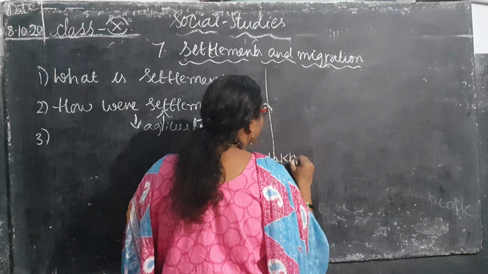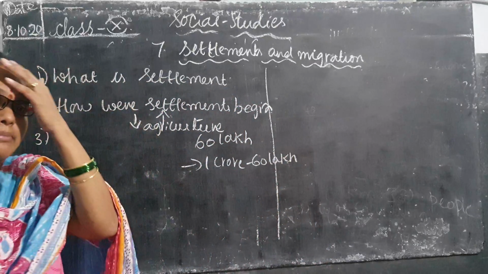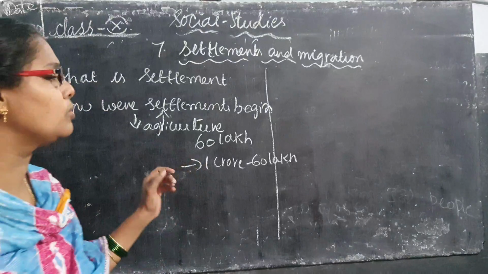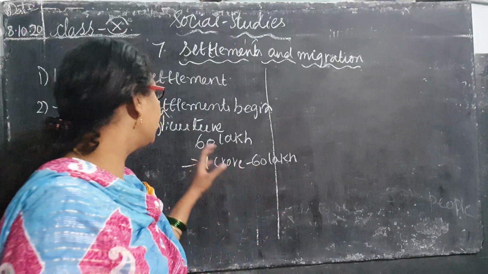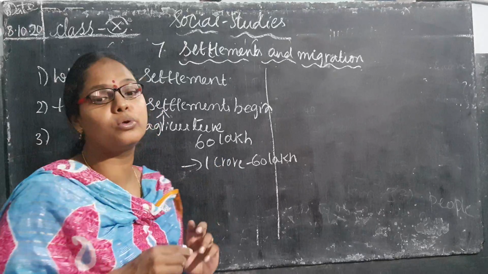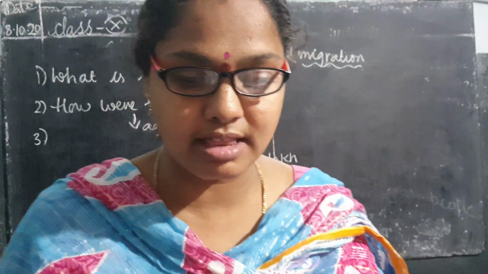Why? Because all the facilities are available, it is a capital city. That is the reason all the people are moving to the capital city.